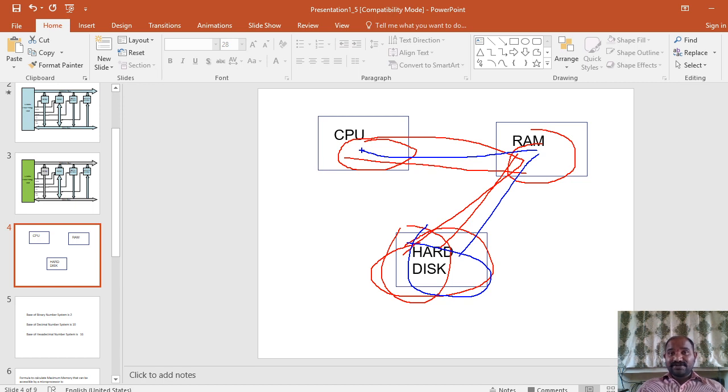If you want to know the practical one, if you have a computer at home, remove the RAM chip from the RAM slot on the motherboard and turn on your computer. The computer is not going to boot up, but once you power on, it is going to give a fast beep sound, indicating that I don't have the RAM, which is mandatory. Without RAM, the CPU is not going to do any kind of operation.